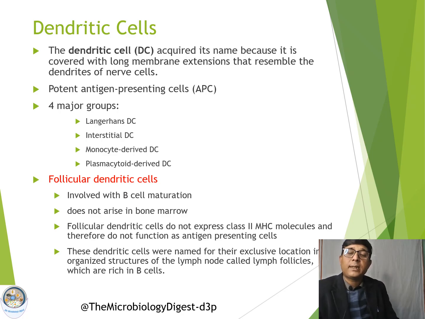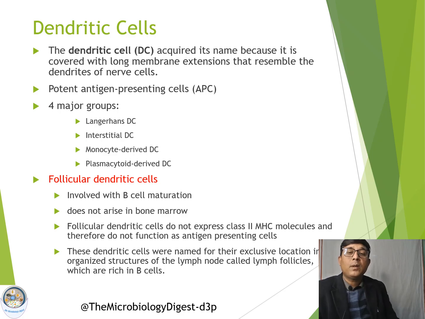Lymphoid follicles, as we have already discussed, are very rich in B cells. Please remember, follicular dendritic cells, although their name is similar to other dendritic cells, do not perform their function as an antigen presenting cell.